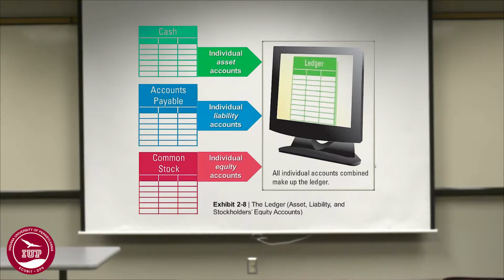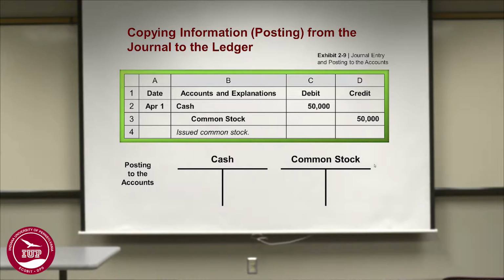From each of these transactions, all of these accounts, when they are put together, is called a ledger. How do you transfer the information from the journal entry to the ledger? So cash was debited by 50,000. So the left-hand side of the T account is cash, 50,000 debited, and credit common stock by 50,000. So you just took the debit on the debit side for the cash, and credit on the credit side of the common stock.